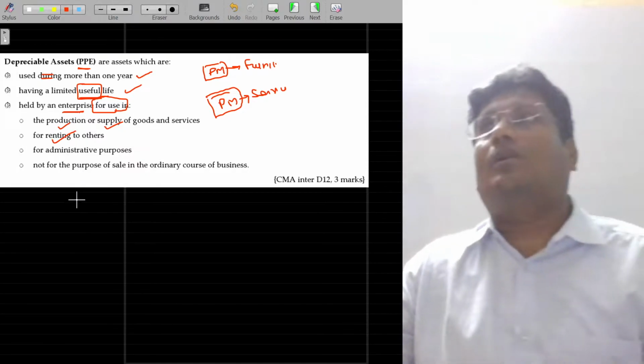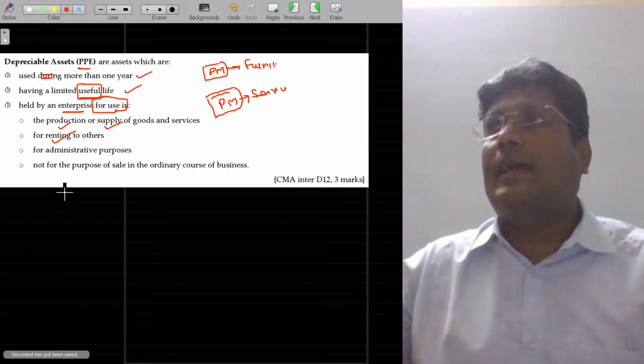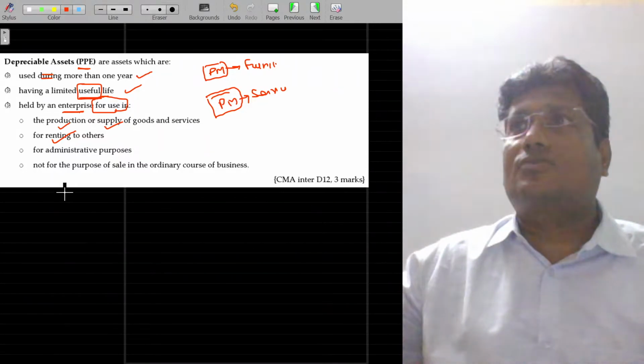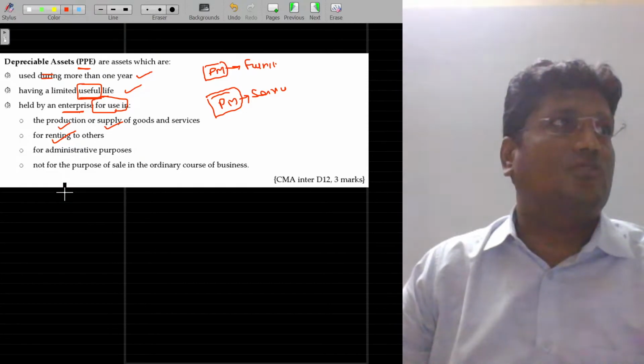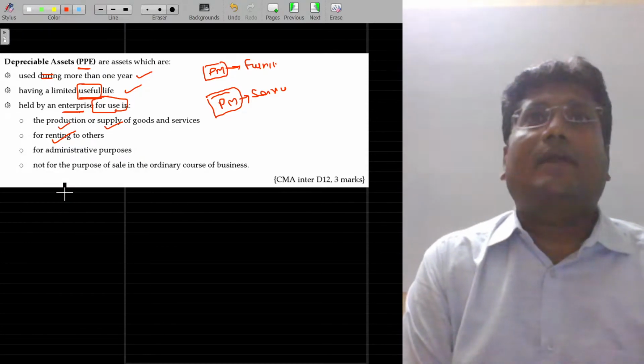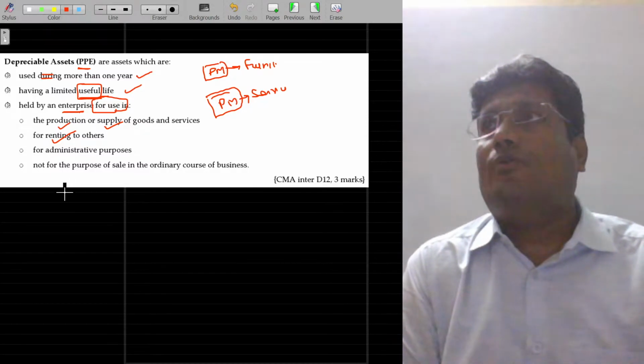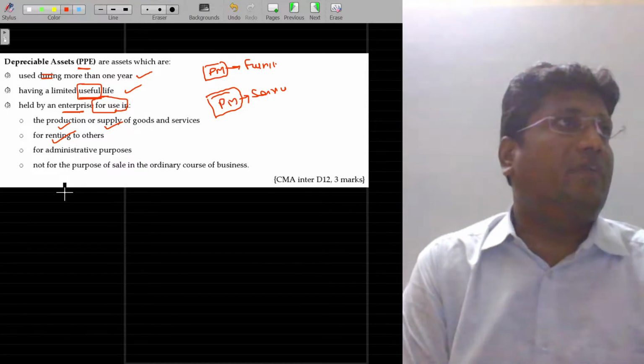And whether I use it or not for my production or rendering the service, I can let it out to somebody else. I have 10 cars in Zoom Car. You might have heard about Zoom Car, a self-driven car. Rather than getting a car on hire, you can get the car on rental and drive it yourself. That's called a self-driven car.